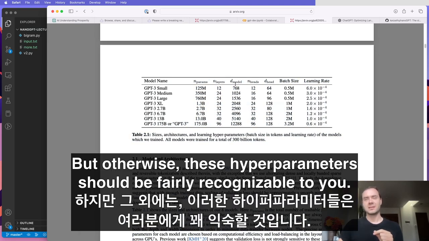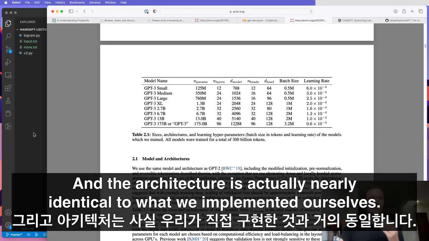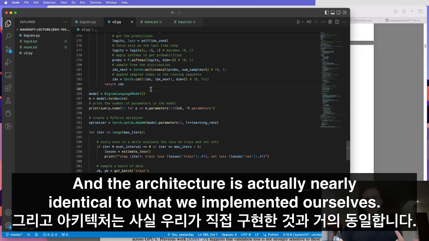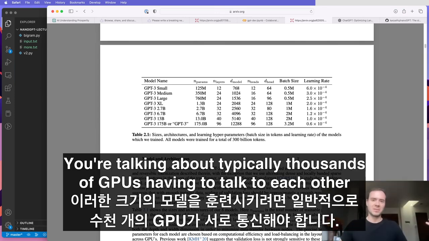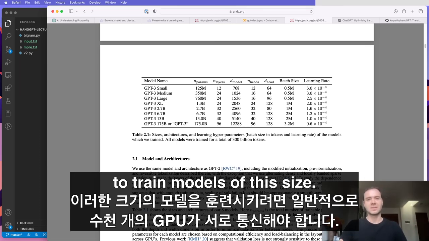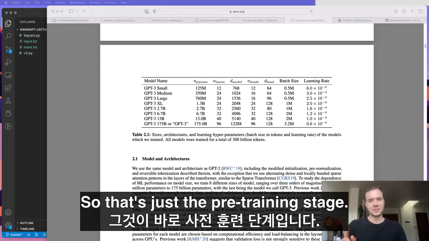But otherwise, these hyperparameters should be fairly recognizable to you. And the architecture is actually nearly identical to what we implemented ourselves. But of course, it's a massive infrastructure challenge to train this. You're talking about typically thousands of GPUs having to talk to each other to train models of this size. So that's just the pre-training stage.